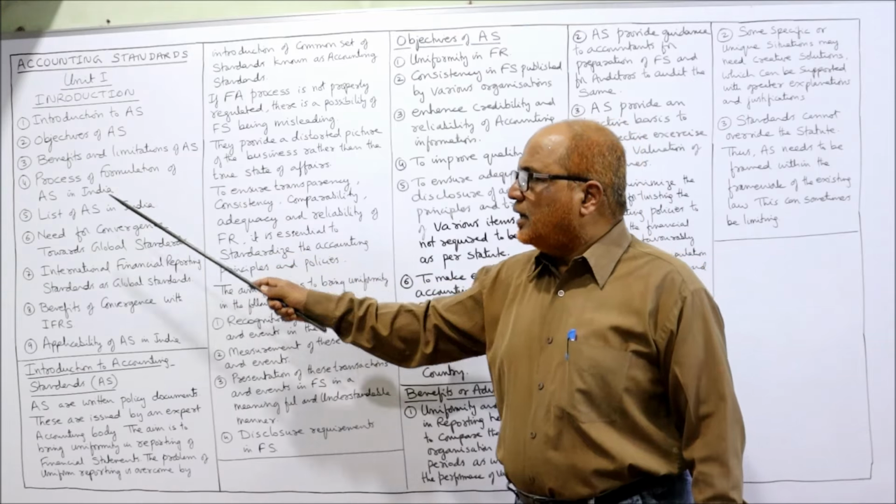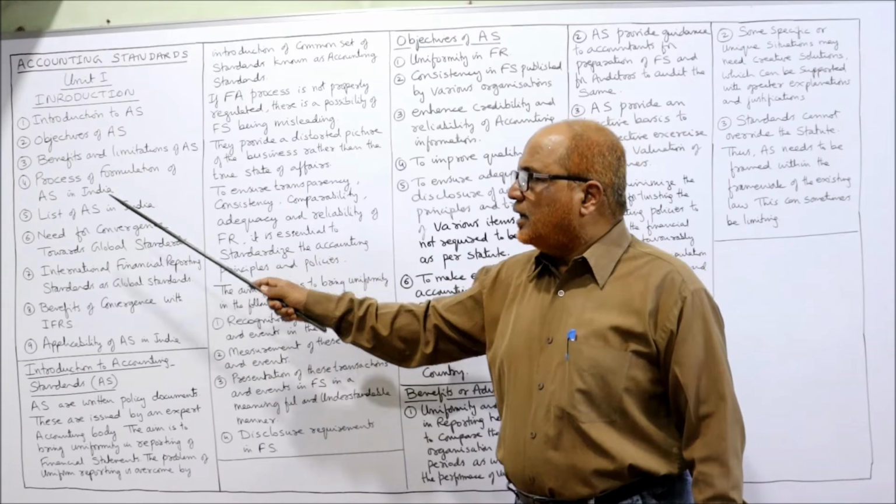Next, the need for conversion towards global standards. That means accounting is a global activity throughout the world. Every country will have accounting, so we have to integrate or converge the Indian accounting standards with the global standards. Then International Financial Reporting Standards as global standards. IFRS, International Financial Reporting Standards, are the global standards.